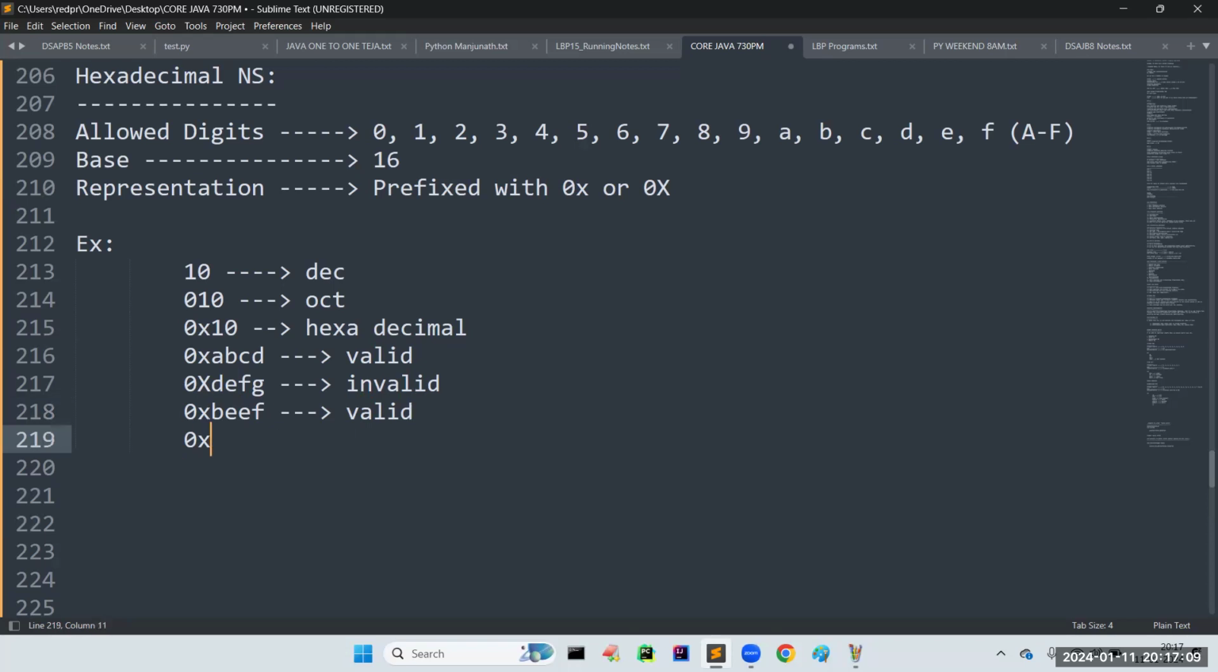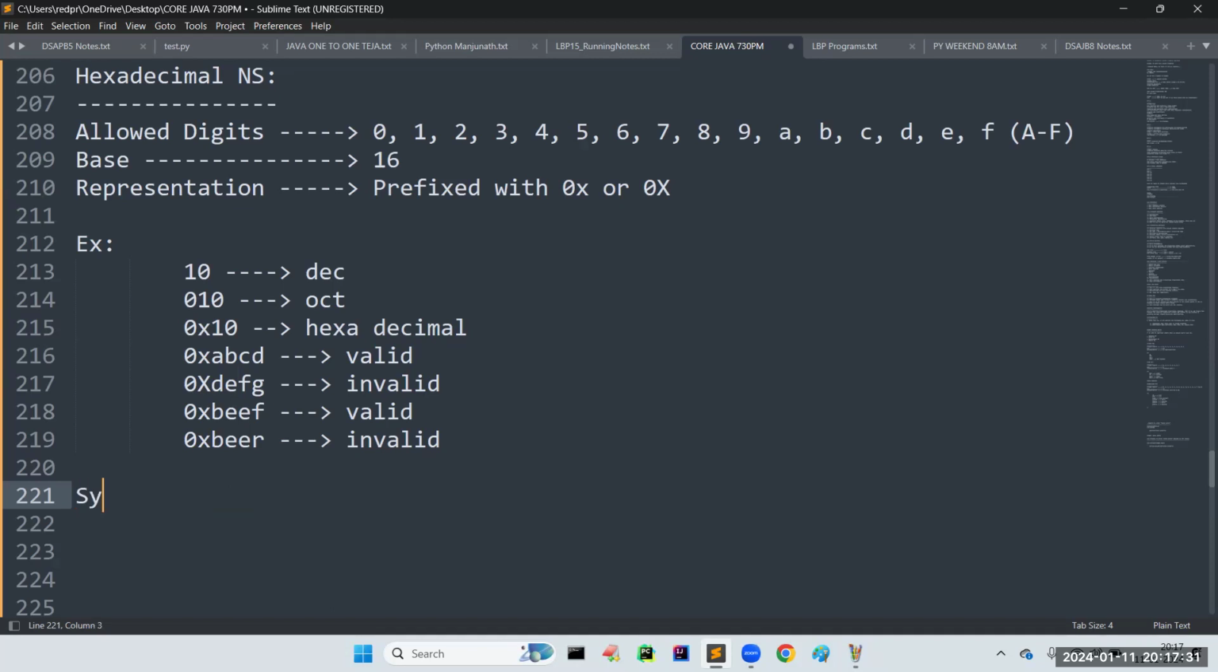Can I take 0xBEER, like this I am taking? Is it valid or invalid? Invalid, because R is not there, right? Like that, you should have the basic idea. Because in interviews, sometimes, even in MNC companies, in multiple choice questions, they will give a kind of twist.